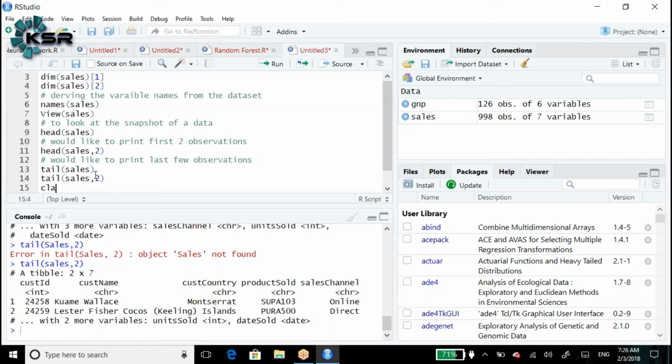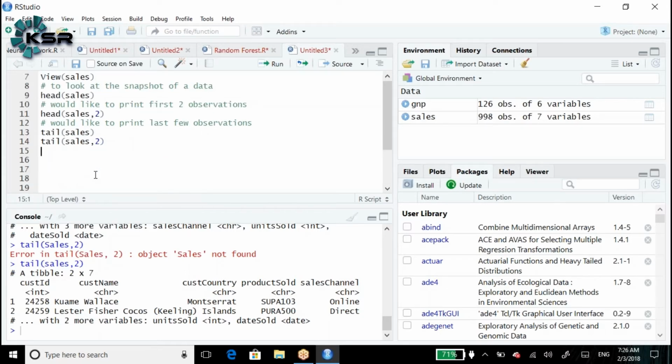Okay, class, for checking the type of each and every variable. Here in this case, how do we check?